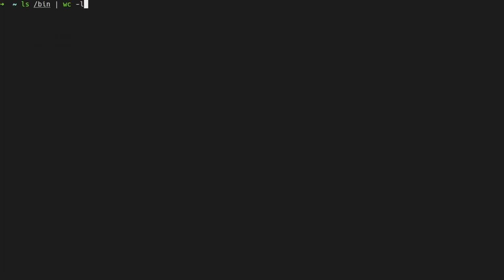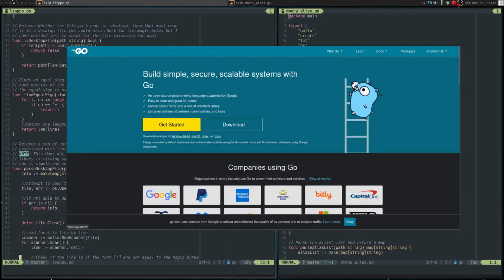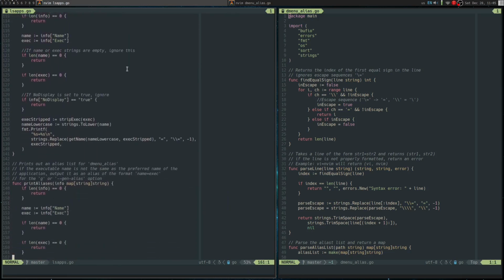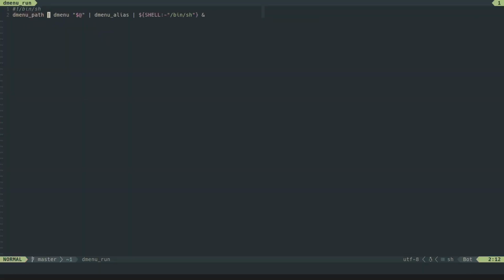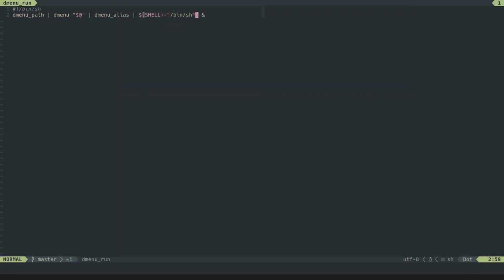So I wrote these two utility programs in the Go programming language to list all of the desktop apps I have installed from desktop files and pipe it all into dmenu before being piped out to be run. Overall, it was a fun, simple project, and I like Go as a programming language, but I'm not sure what else I could use it for in the future, but we'll see.